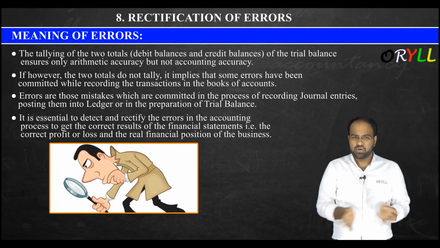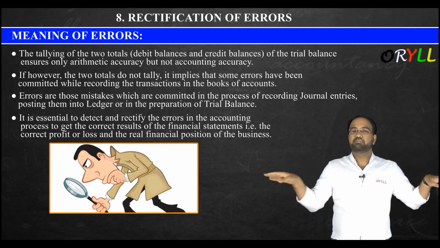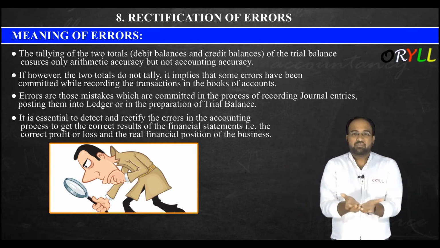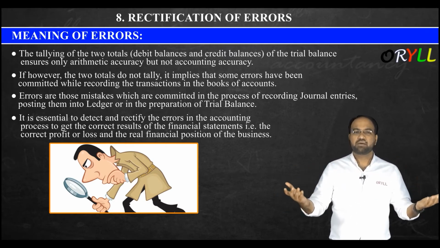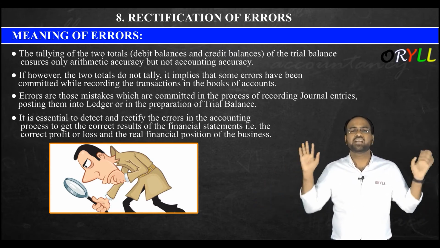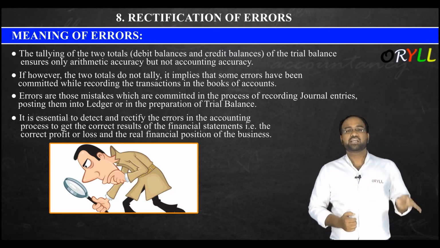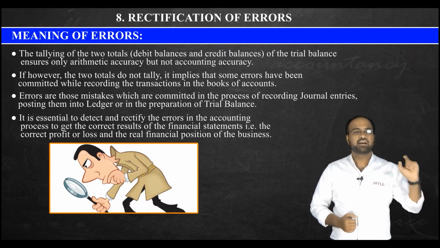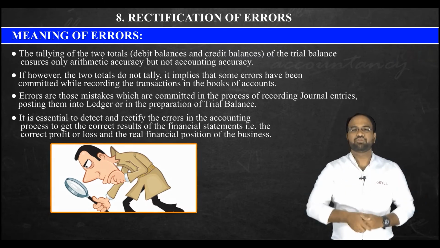So what is the conclusion here? There may be some mistake even though your trial balance may be tallying. Or sometimes your trial balance may not be tallying because there are mistakes. And that mistake may be at any point: journal, ledger, preparation of trial balance, at any point. So what is our duty? Our duty is to detect these errors and rectify them, so that we can show the true and fair profit and loss account and balance sheet. Got it? Let us move further.